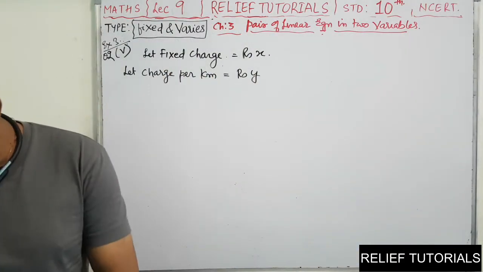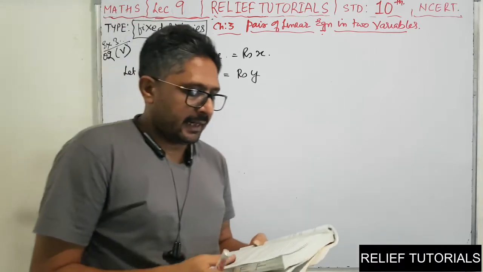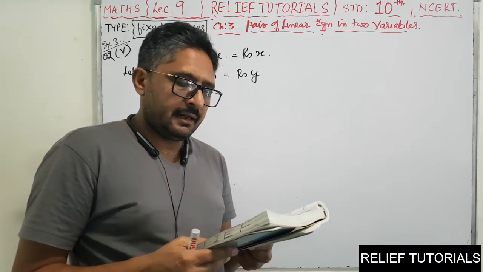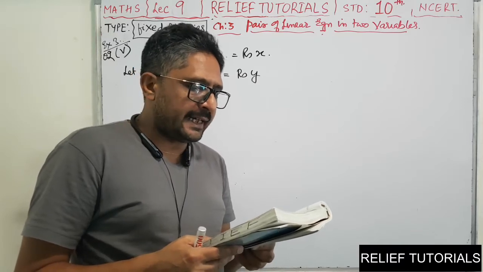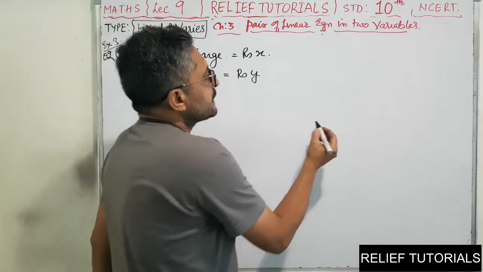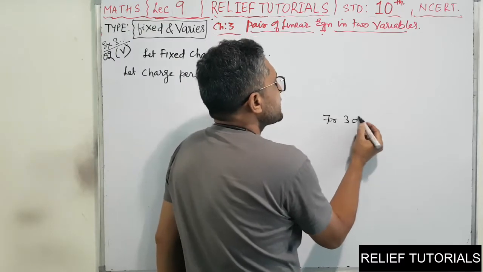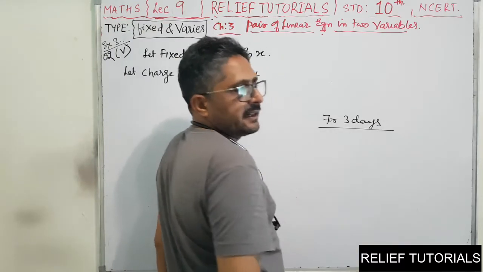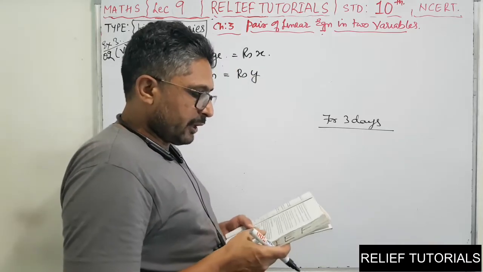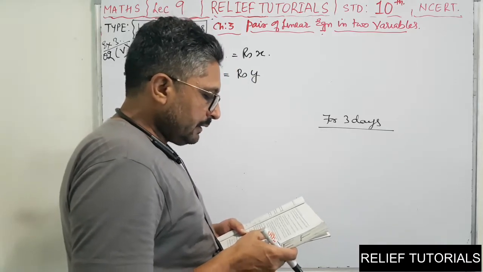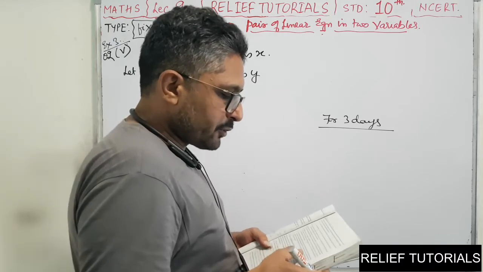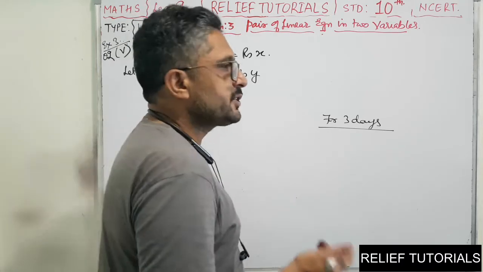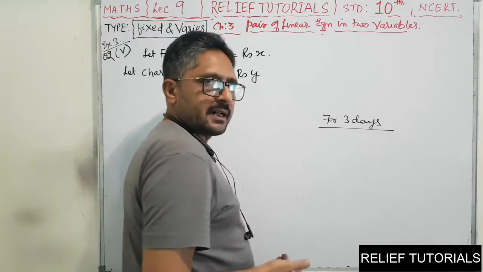See here. A lending library has a fixed charge for the first 3 days and an additional charge for each day after. So for 3 days it is a fixed charge. Then for each additional day you have to pay some additional charge.